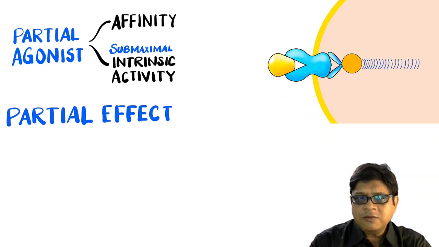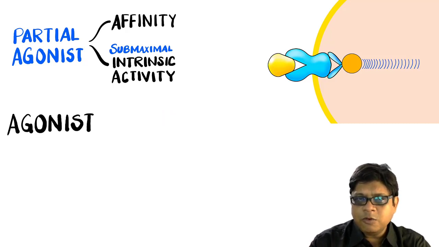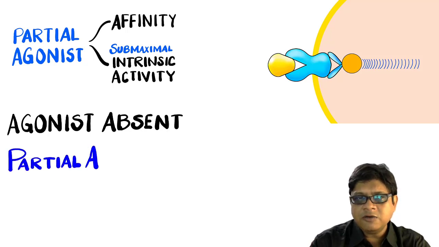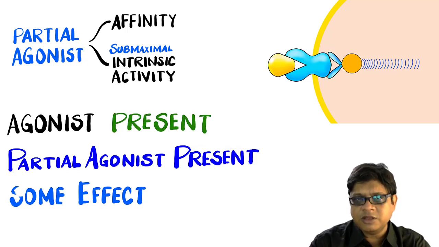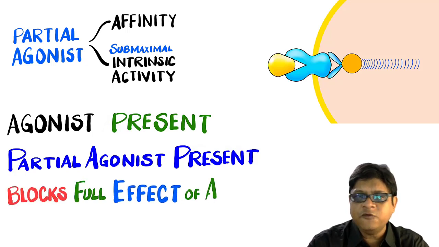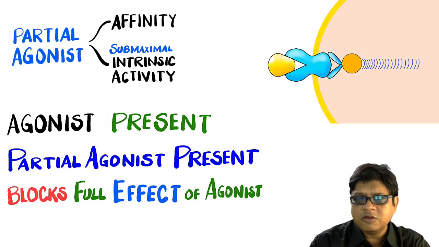So, again, another perspective of looking at this phenomenon is that while there is no agonist present, partial agonist will do the role of the agonist to some extent. It will produce some action. But if the agonist is present there, the partial agonist is itself blocking the receptor and it's not letting the agonist act on the receptor. So the partial agonist is preventing the full action of the receptor. So in that context, or from that perspective, partial agonist is also behaving like a partial antagonist when the agonist is there.